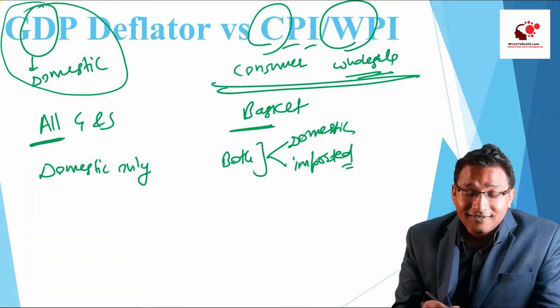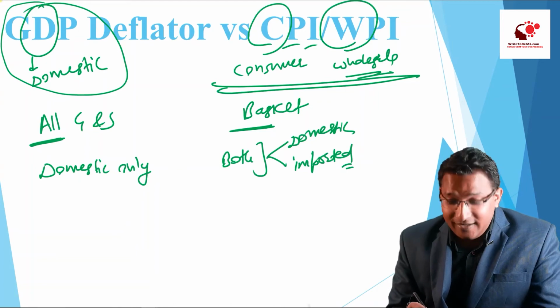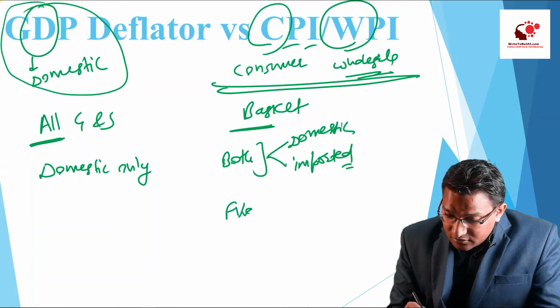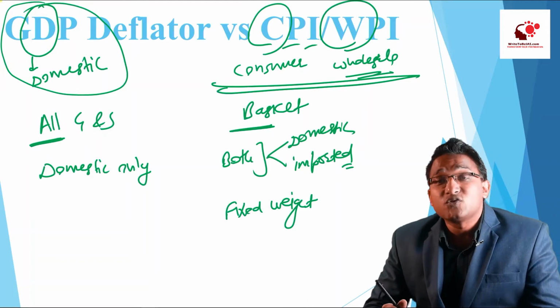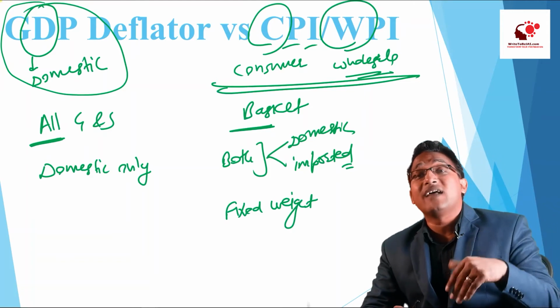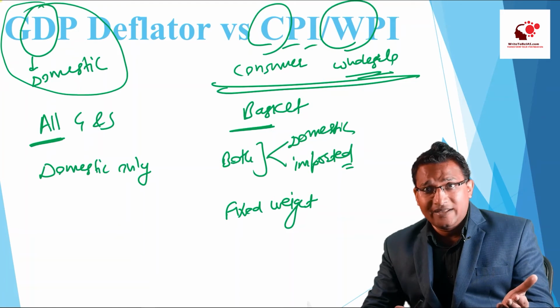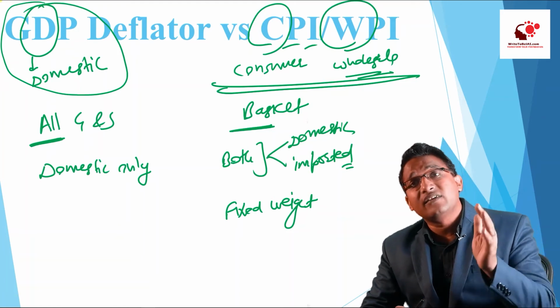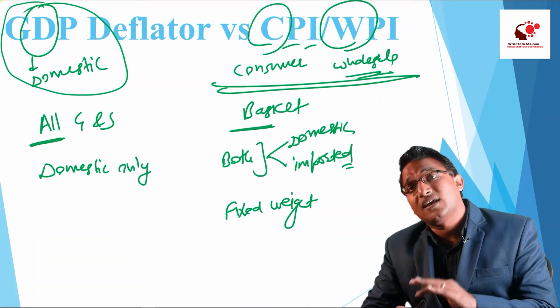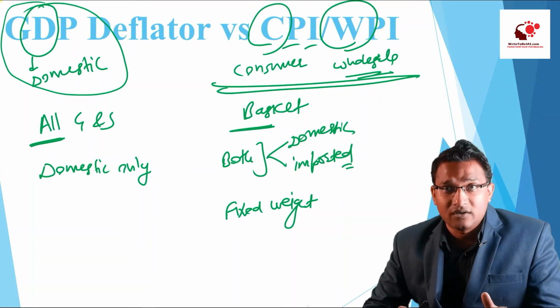Third, in the CPI or WPI, there is a fixed weightage given to the particular items of goods and services. Certain items have more weightage in the calculation because they are consumed more, and certain items are given less weightage because they are consumed or sold at a low level.